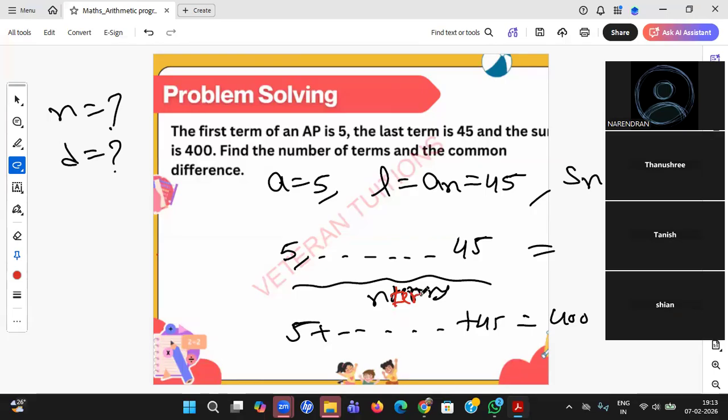They will always get confused with the terms n, S of n, A of n. Okay, so here the first term is 5, the last term is 45, first term, nth term. Now S of n equal to 400 doesn't mean S45. 45 is nothing but A of n, beta. Understood, Jahnavi? Again confused. Okay. Rujuta, right answer.